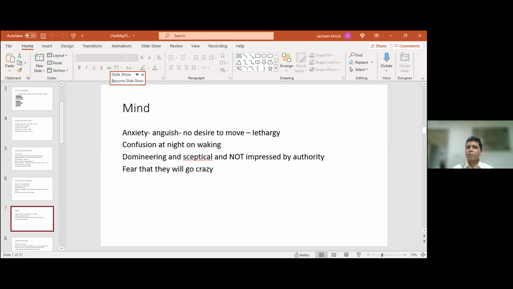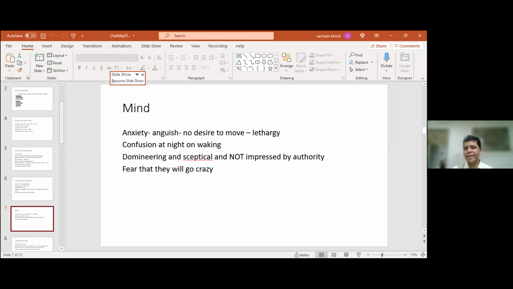Okay. So in the mind, being a liver remedy, all liver remedies are sad, depressed, lethargic. It's very easy. So there's this typical anguish, anxiety, no desire to move, very lethargic, sluggish people. They have a very peculiar confusion at night when they wake up. When they wake up, they don't know what they're doing. This has come up in the proving symptoms. They are domineering and skeptical, and they are not impressed by authority.